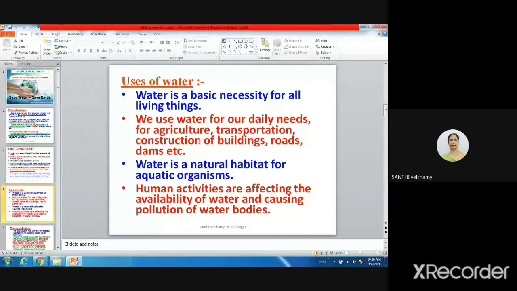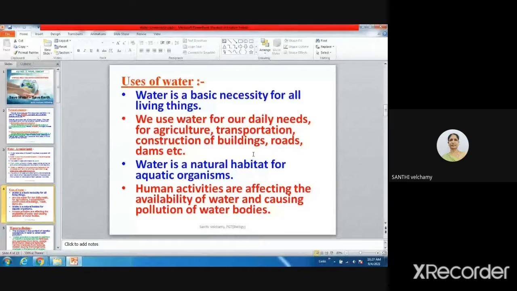Then for agriculture also, for watering the plants, and for transportation. In transportation, some are water transports. Can you tell me the water transport? Boat, ship, submarine, steamer, houseboat. Very good. So there are many water transport mechanisms.